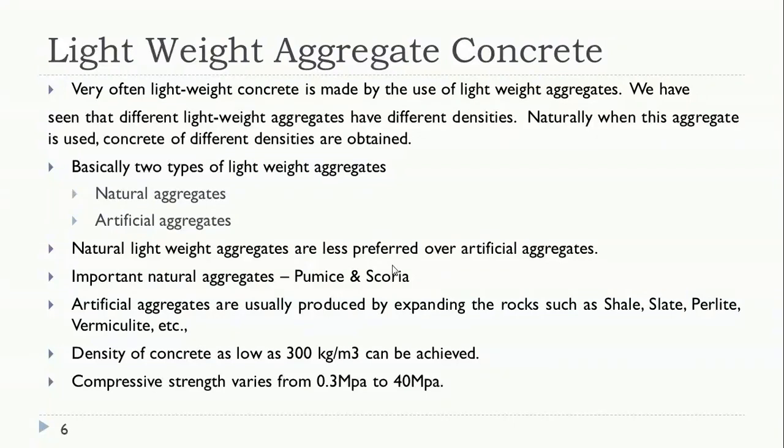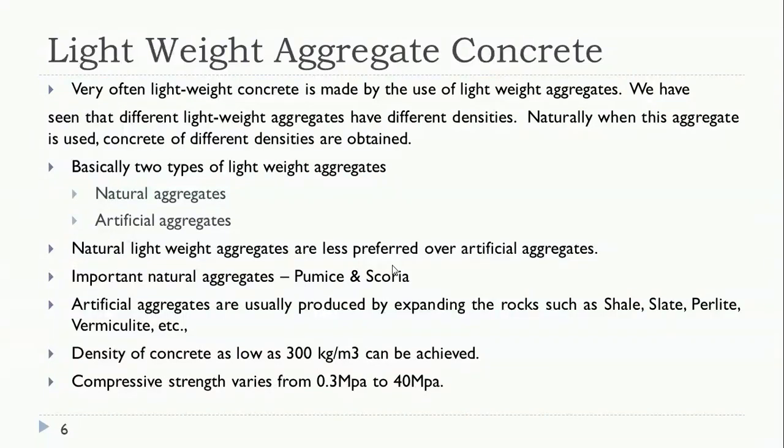Lightweight aggregates can be obtained naturally, or we have to develop them artificially, so it depends on the place. Whatever lightweight aggregate is available at one place may not be available at another. That's why most of the time we develop lightweight concrete by introducing air into the concrete.